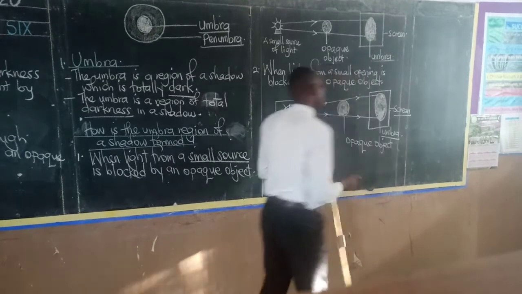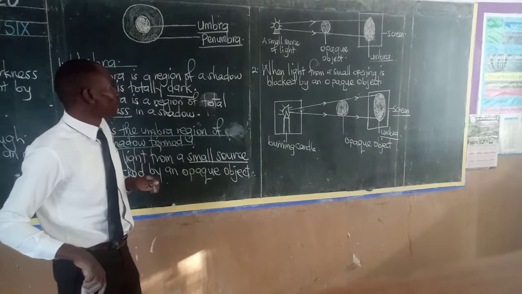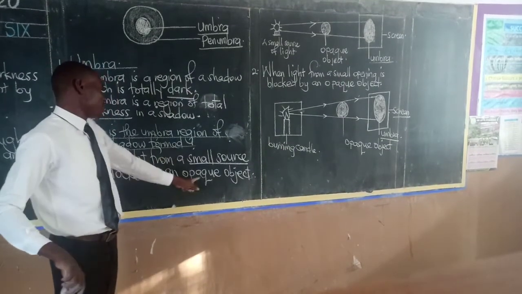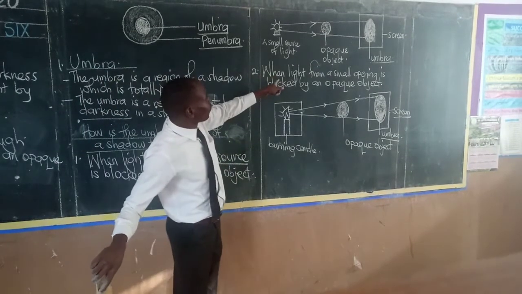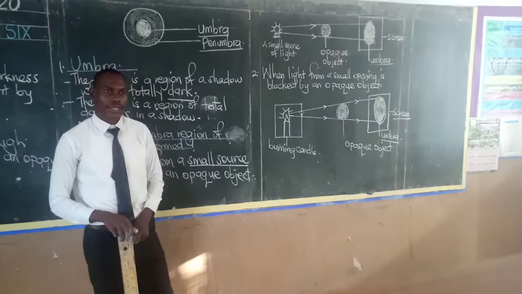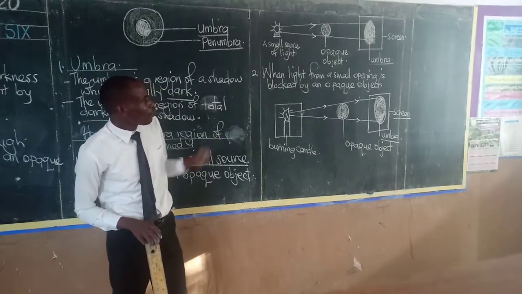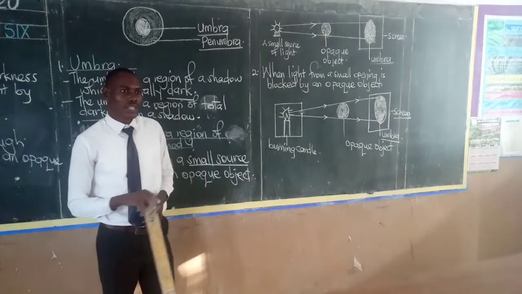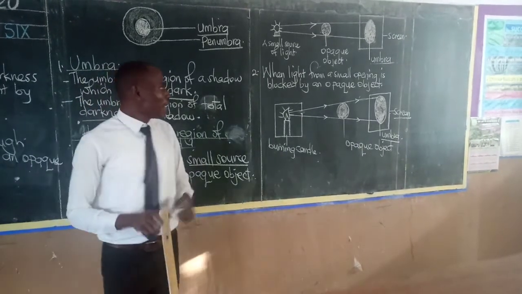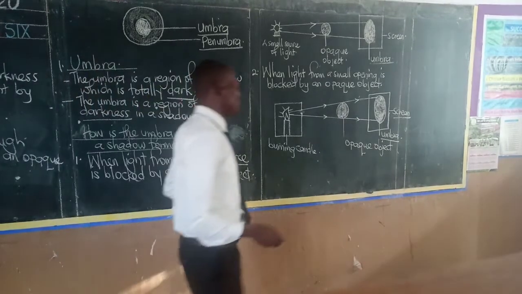So that is how the umbra region of the shadow is formed. One, it's formed when light from a small source is blocked by an opaque object. Two, it's formed when light from a small opening is blocked by an opaque object. Are we together, boys and girls? Thank you very much. Now, that was all about the umbra region of the shadow.